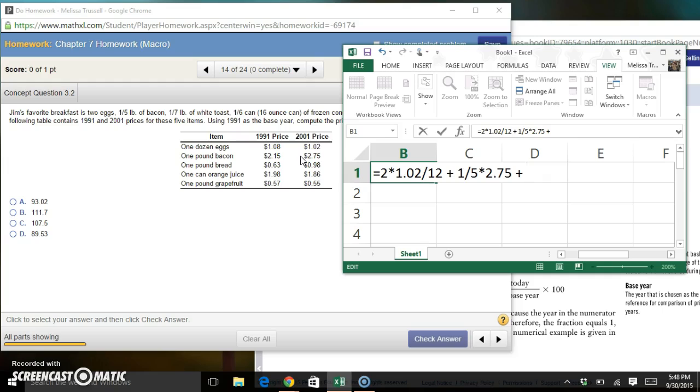And then we'll add to that our 1/7 pound of white toast, and we're told that a pound of bread in 2001 was 98 cents. So we do 1/7 times that price, 0.98. And he likes 1/6 can of frozen orange juice, so we'll add 1/6 times the price of 1 can of orange juice, which was 1.86.